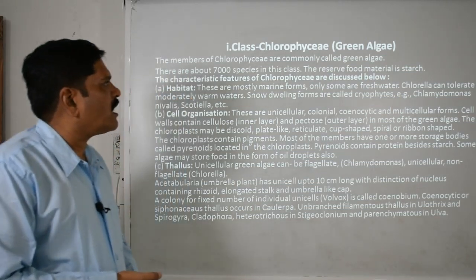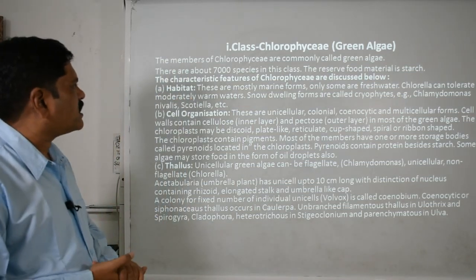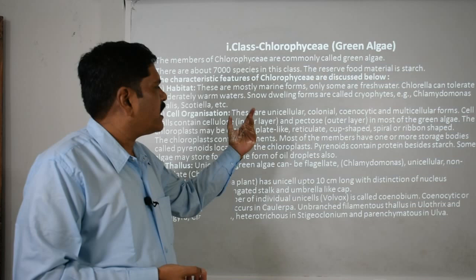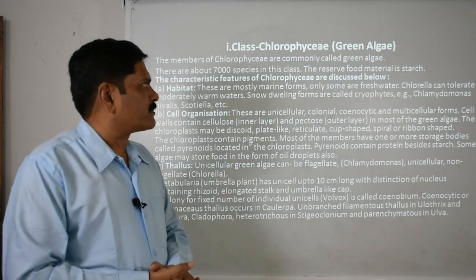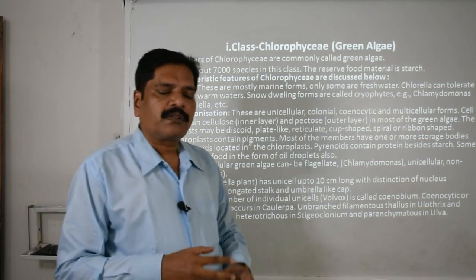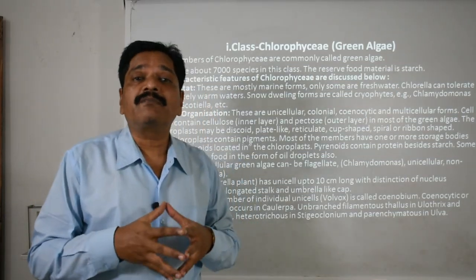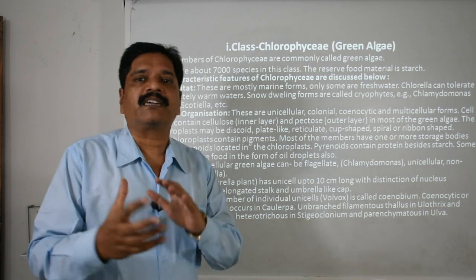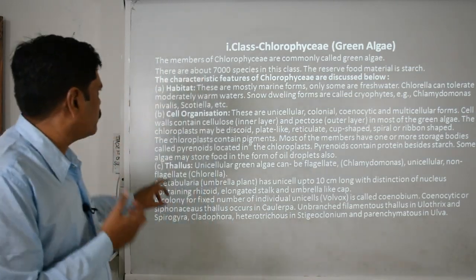Chlorella can tolerate moderately warm water too. And even snow-dwelling forms are also there. That's called Chlamydomonas nivalis, that is the snow dwelling. That means even in freezing conditions they can survive, right?